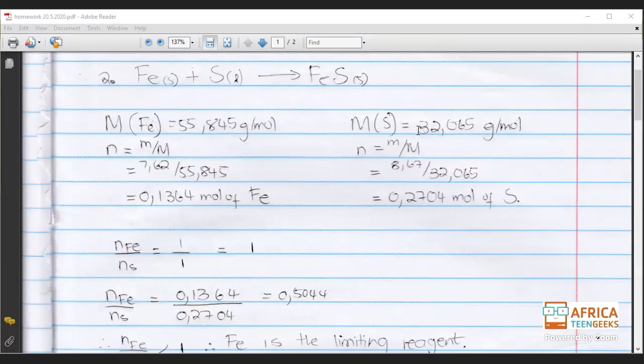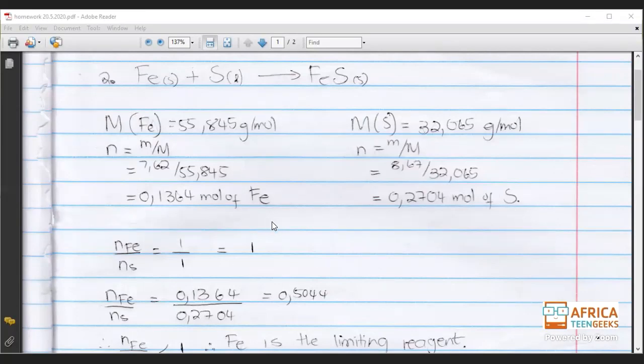We get the molar mass on the periodic table, and then we calculate the moles, and that will give us 0.2704 mole of S. That's why I tell you guys it's very important that you write mole of what, because like here you've got 2. Maybe when you go on later on in the problems, you might confuse them if you haven't specified what each one was calculated for.